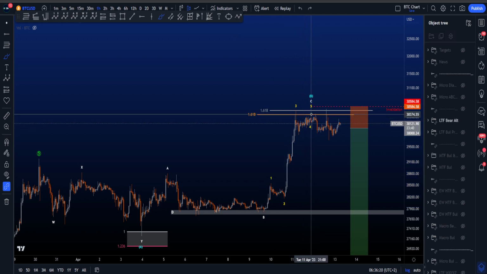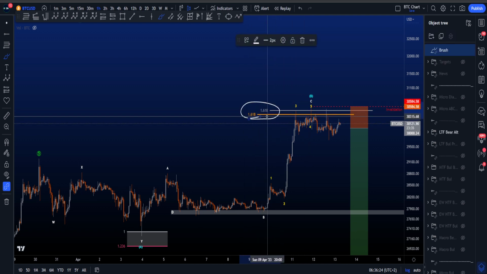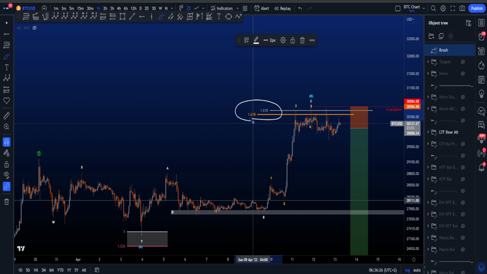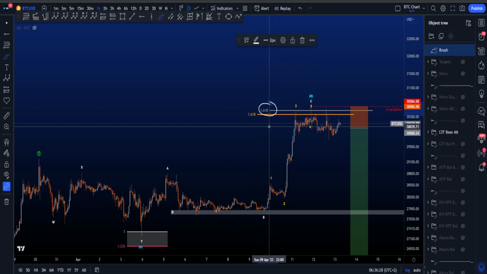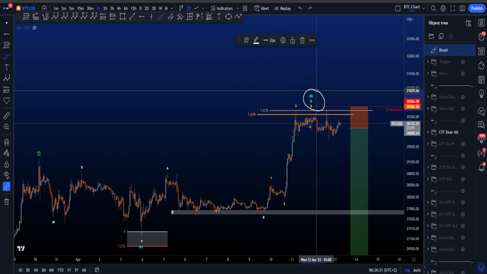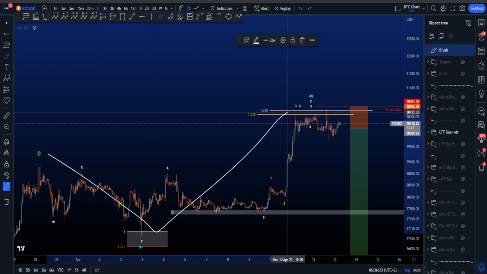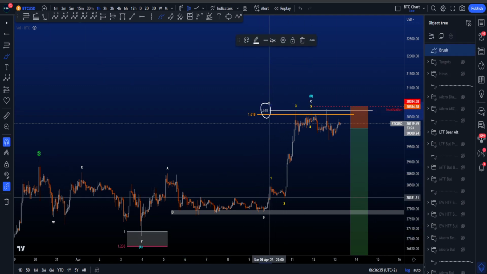wave 5. Now this is an alternative scenario also because of the two Fibonacci's that you see, because these fibs are rare targets. The gray fib over here, the 1.618, is a rare target for an expanded flat wave B, in this then being the A, B, C. So this is a rare target for that B.